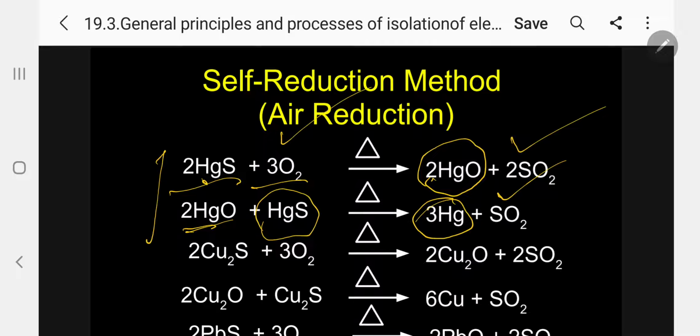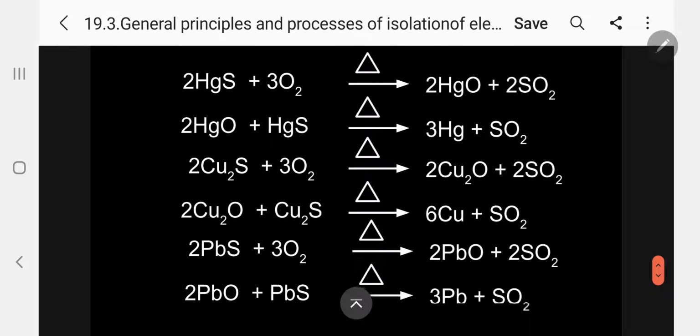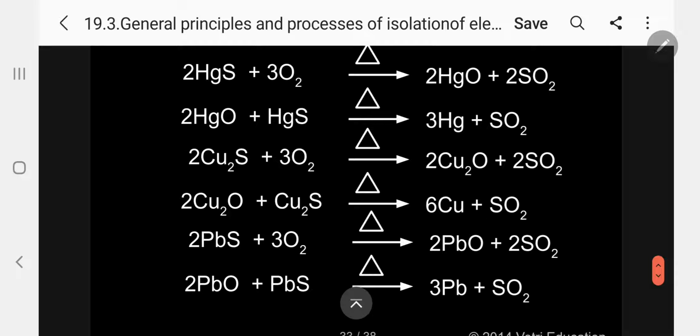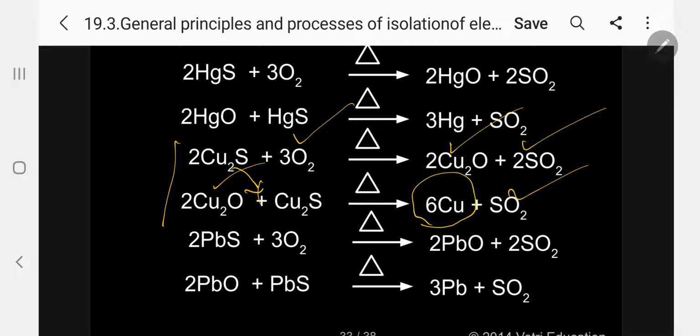Kindly follow. Another self-reduction: copper, you can take cuprous sulfide. For sulfide ores, we use oxygen and they undergo self-reduction. So cuprous sulfide, when treated with oxygen, gives cuprous oxide and sulfur dioxide. Then this cuprous oxide reacts with excess cuprous sulfide and undergoes reduction, producing copper and sulfur dioxide. This is another example of self-reduction.